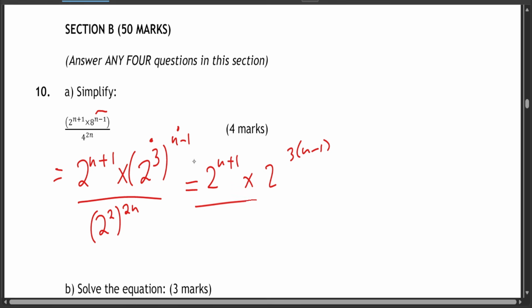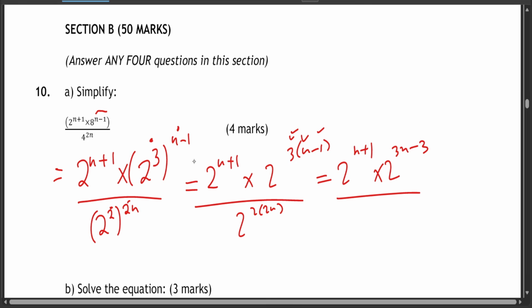Also you need to multiply 2 squared by 2n. Now 2 to the power of n plus 1 just remains the same. 3 times n gives you 2 to the power of 3n, 3 times negative 1 gives negative 3, over 2 to the power of 2 times 2n, which is 4n.